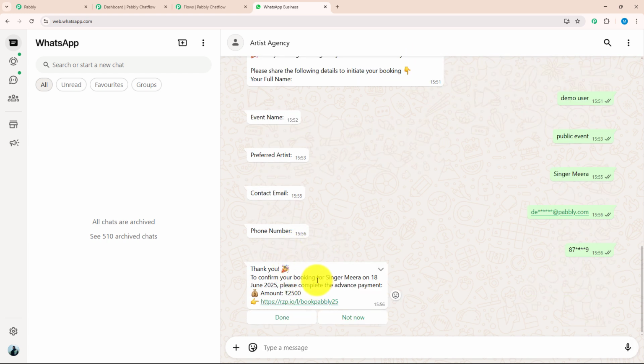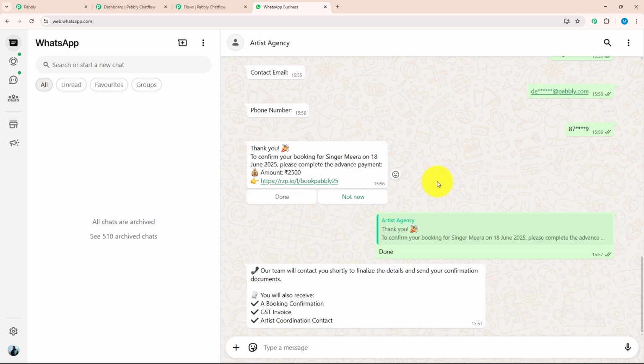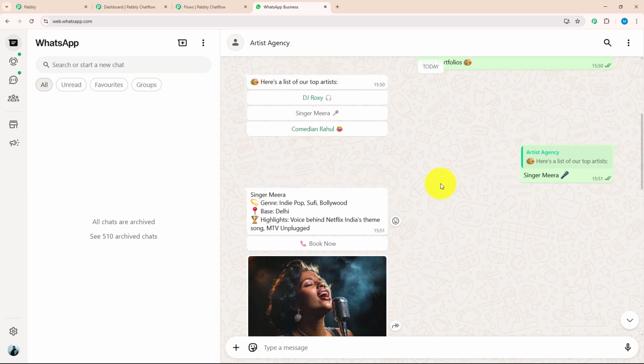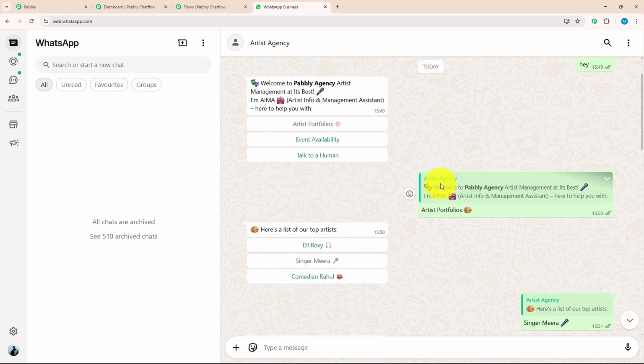After giving my phone number, they have confirmed my booking and with that, they have given me a payment link. As soon as I am done with the payment, I will click done. After clicking on the done option, I got a message that their team will contact me shortly and finalize my details. So yes, as you can see, this chatbot is replying to me within seconds, that too without any manual help. That is the power of Pabbly Chatflow. If you want to know how to create this amazing chatbot for your own business, let me guide you further.